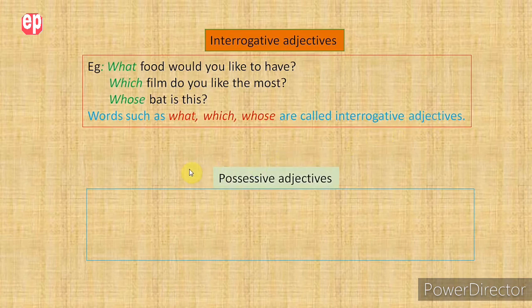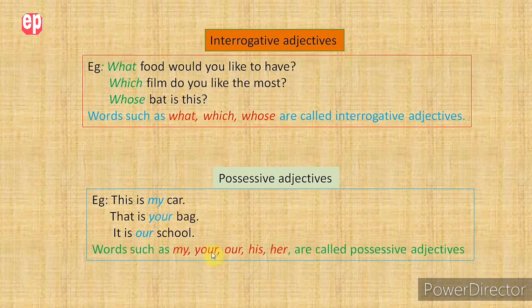And finally let's look at possessive adjectives. Possessive adjectives are used to show the possession of nouns. Let's try to understand through examples. This is my car. That is your bag. It is our school. Look at the words my, your, our. They show the possession of the nouns. Therefore, words such as my, your, our, his, her are called possessive adjectives.